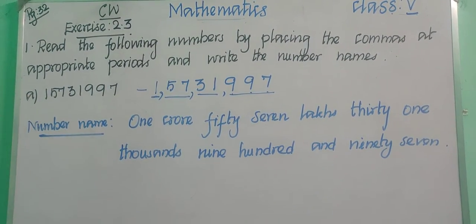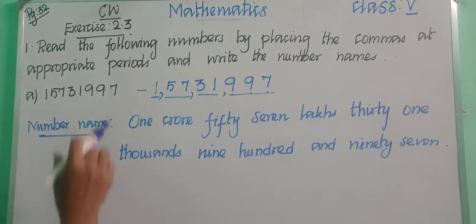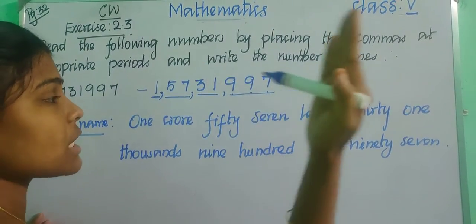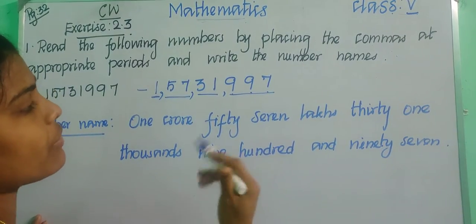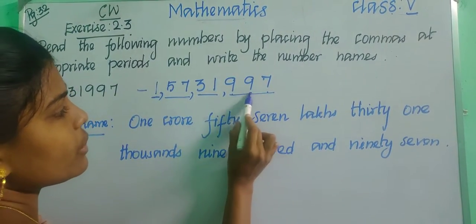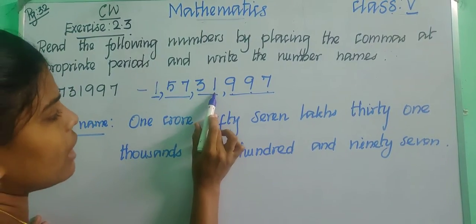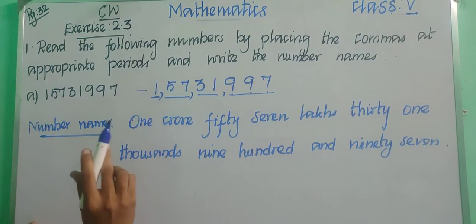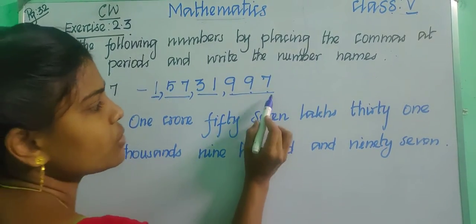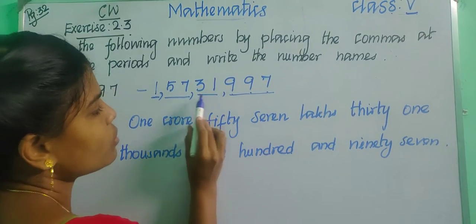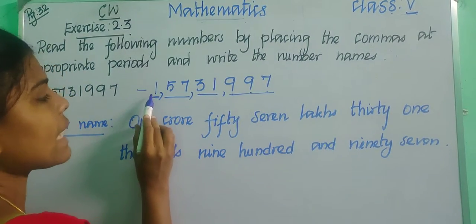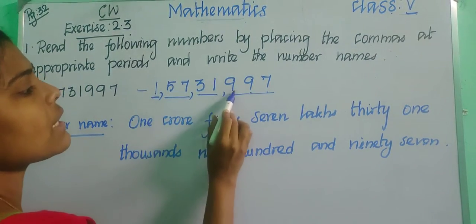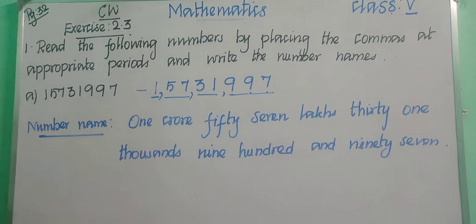1 crore, 57 lakhs, 31,997. Okay, children, very easy, right? Simply, first of all, we are writing the same number and then we are just placing the commas. We start counting from right to left: count 3, then insert a comma, then count 2 and insert a comma, and again count 2 and insert a comma. Remaining, we are having only one digit. Now we say the place values: ones, tens, hundreds, thousands, 10,000s, lakhs, 10 lakhs and crore. So 1 crore, 57 lakhs, 31,997. Okay, children, very easy.